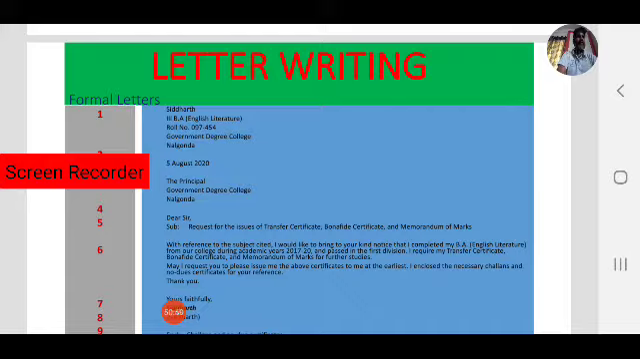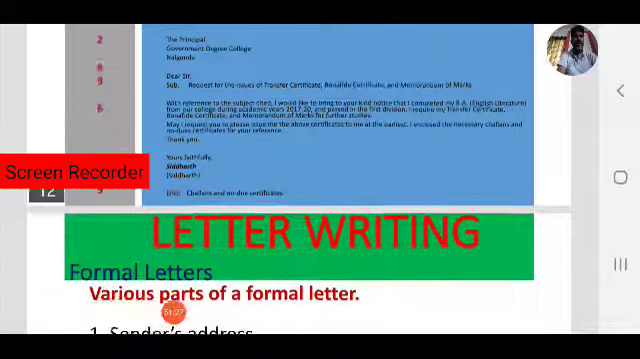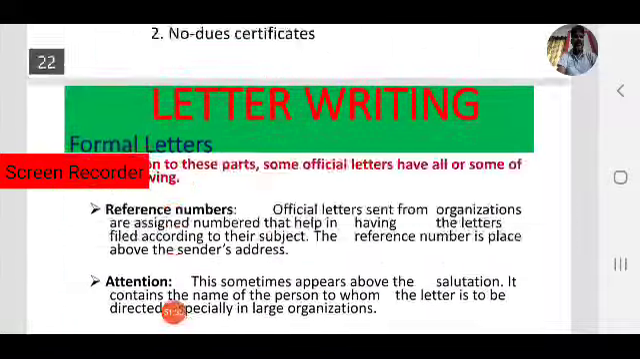Next one, enclosures. If you want to enclose anything, any paper or certificate, then you have to mention enclosures. Also sometimes you have to write a reference number, which is above the sender's address. In some cases you have to write reference numbers. Sometimes you have to write an attention line, which is above the salutation. Sometimes you have to write copies, if you want to send the same letter to many persons, then you write copy 1, copy 2, like this. So this is the format of the official letter that we have learned today.